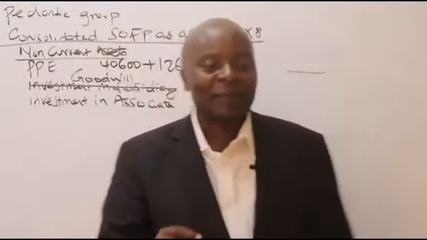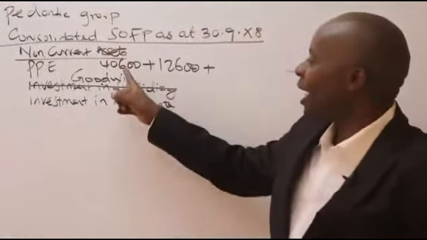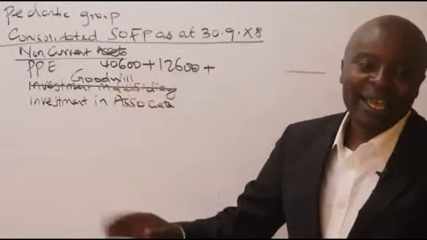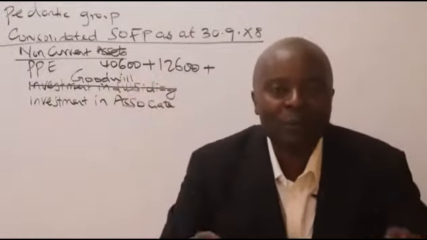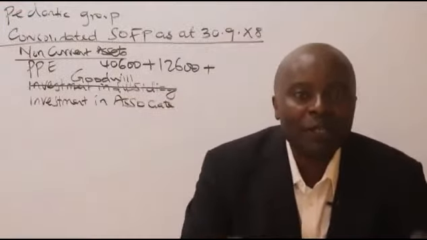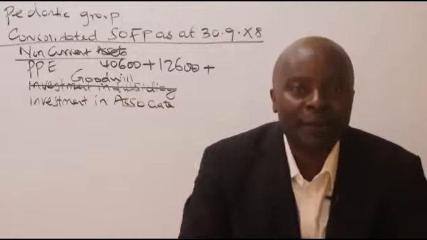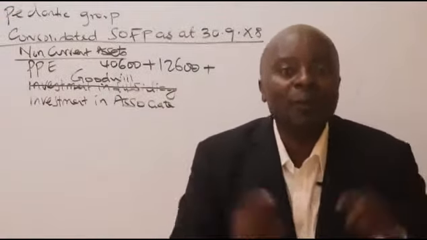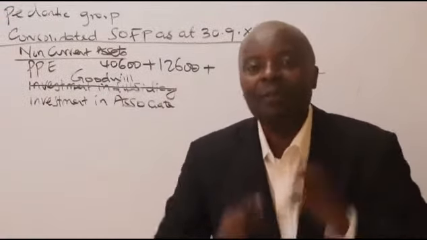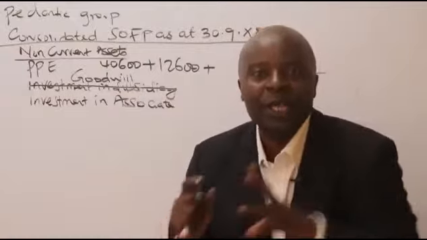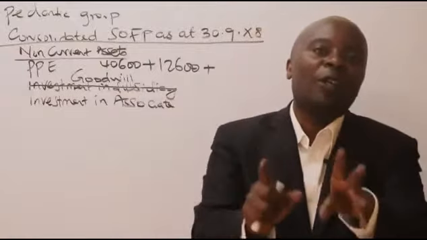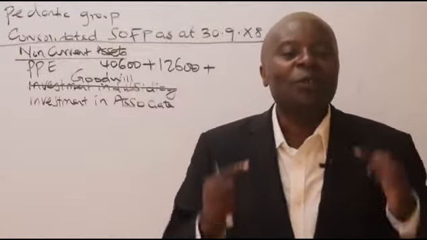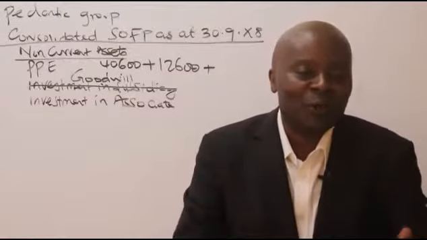I know some students in this case will start telling you, lift your calculator up, and then you start adding nothing. A good student knows that for property, plant, and equipment, normally, as a good parent company, before you acquire a subsidiary on the date of acquisition, it will be important for you to do some background check, some due diligence, and to bring in valuers. So you need to ask yourself, do we have any revaluations?